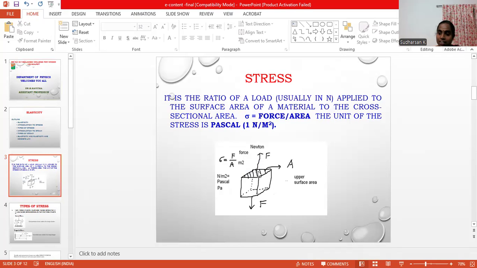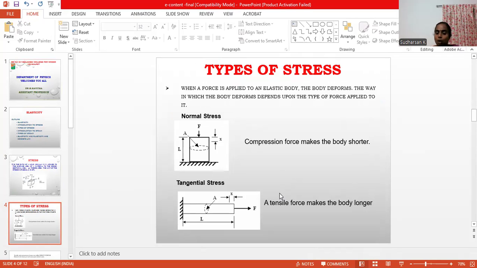We are applying a force on the upper surface of the cube. A force applied to that particular area is called stress. We have two types of stress. What are they? One is normal stress, and the other is tangential stress. So what is meant by normal stress?